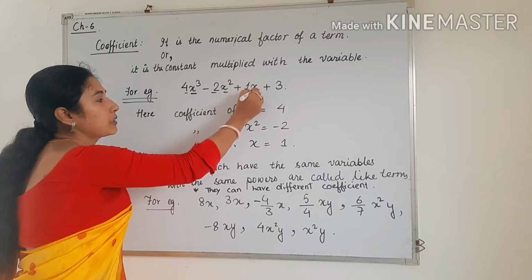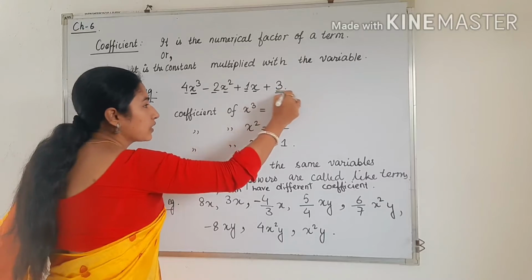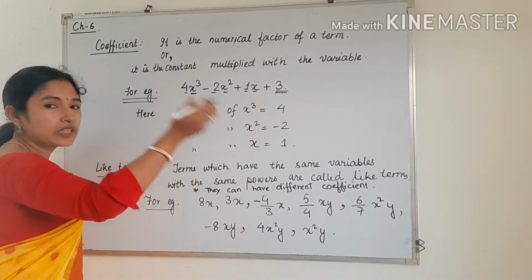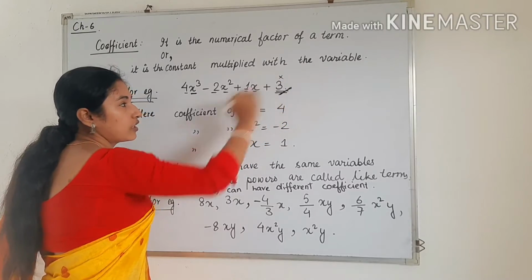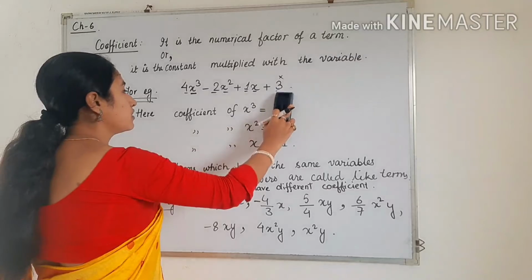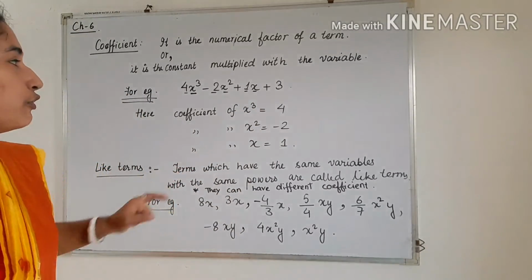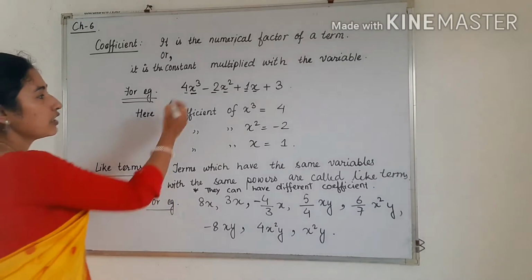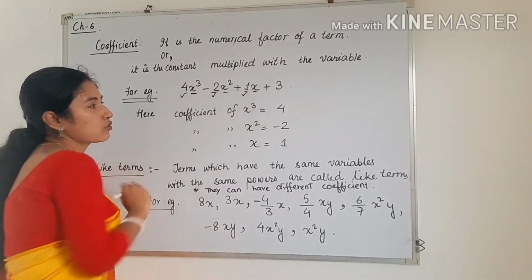So here 1 is multiplied with the variable x. But 3 is not multiplied with any variable, so it is not a coefficient. It is a constant value. So what are the coefficients? Here 4 is a coefficient, 2 is a coefficient, and 1 is a coefficient.